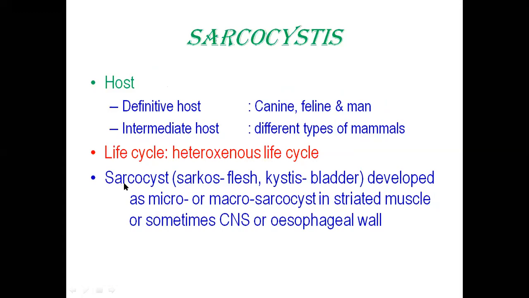Sarcocystis. That means sarcosis. I have said sarx, S-A-R-X, or sarkos, in the Greek word, it means flesh. And kystis means bladder or a cyst, which develops as a microsarcocyst or a macrosarcocyst, depending on the type of host they are infecting. And this is also going to be important for their pathogenesis, whether microsarcocysts or macrosarcocysts. This will depend on the pathogenesis.